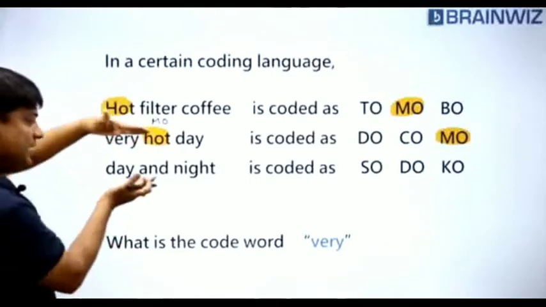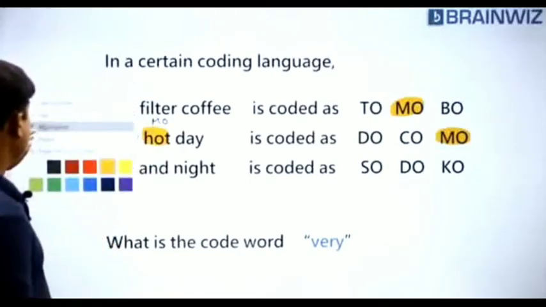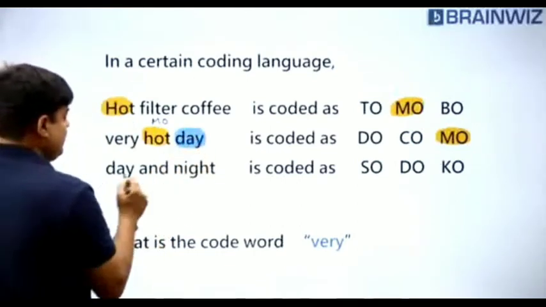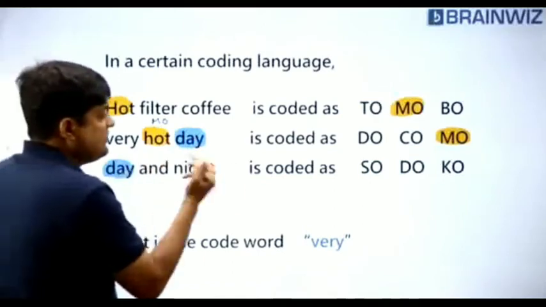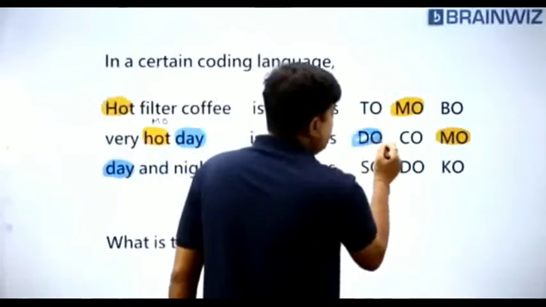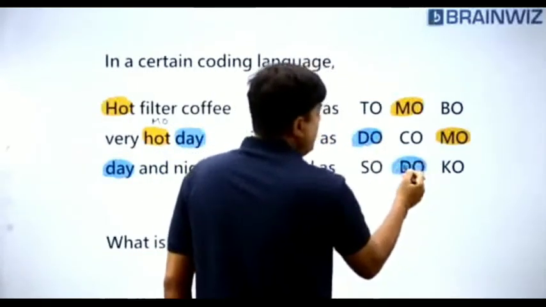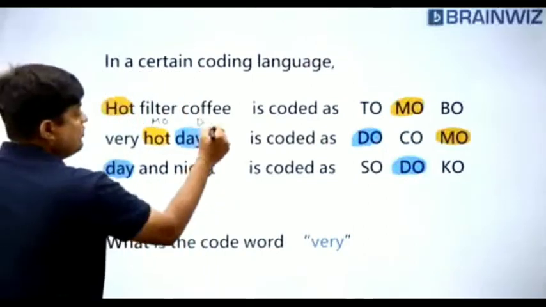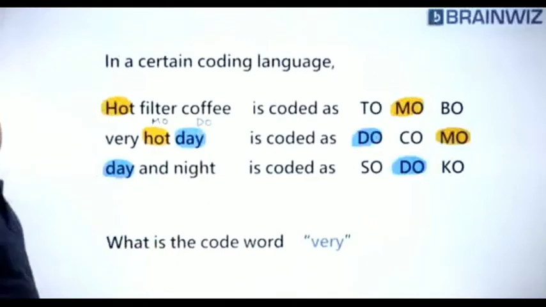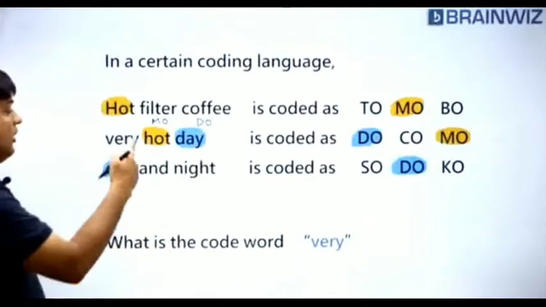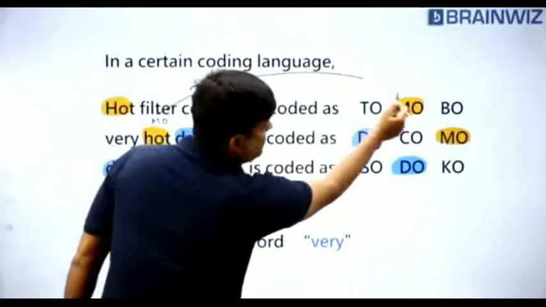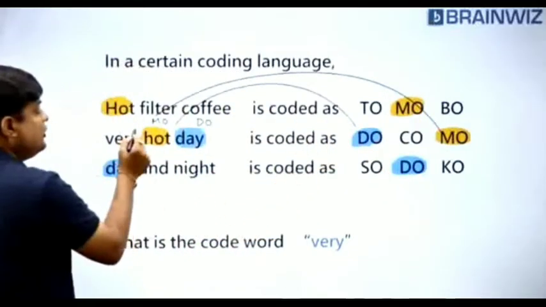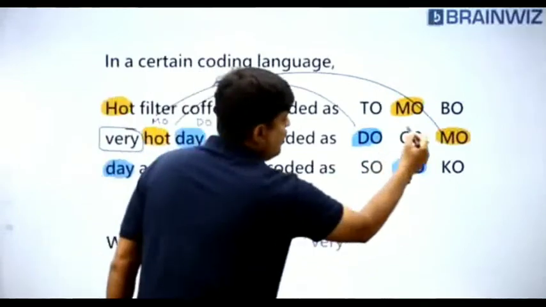In the comparison, I'll compare the second statement and third statement. When I compare them, I'm finding the common word as day. In the same fashion, I'll compare these two. The common word is do. Hot is coded as more, and day is coded as do. Clear? Now it's very clear. Hot is more. Day is do. And very should be 100% co.